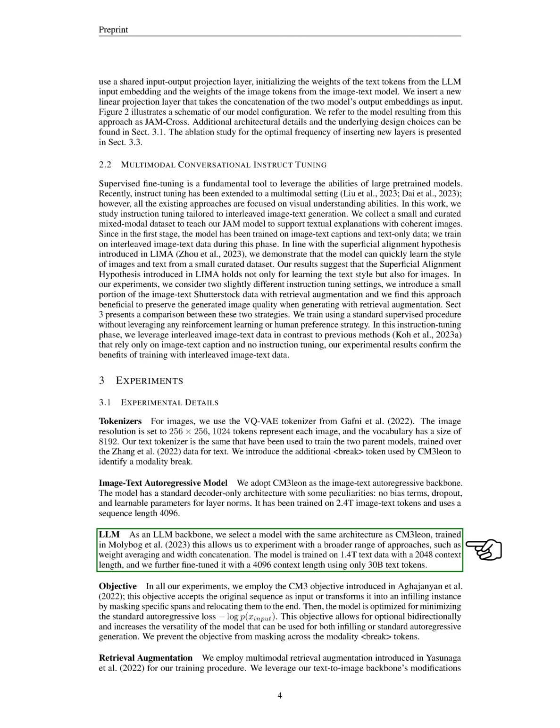As an LLM backbone, we select a model with the same architecture as CM3Leon, trained in this way. This allows us to experiment with a broader range of approaches, such as weight averaging and width concatenation. The model is trained on 1.4T text tokens with a 2048 context length, and we further fine-tuned it with a 4096 context length using only 30B text tokens.